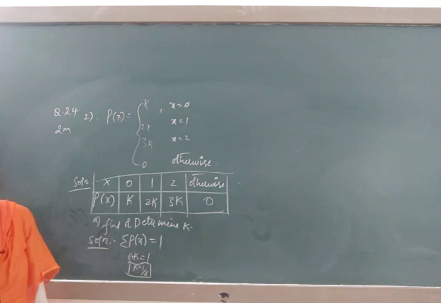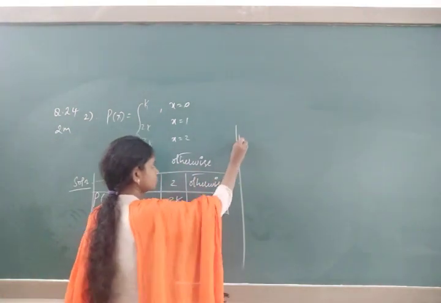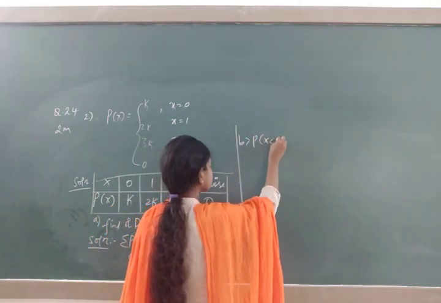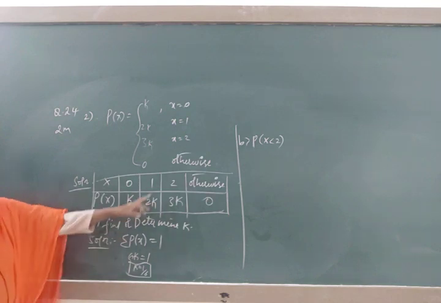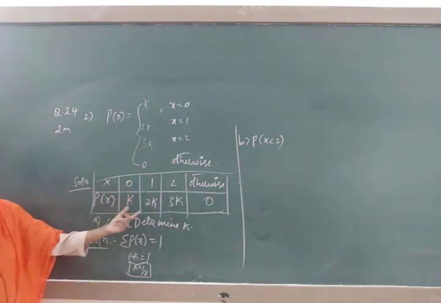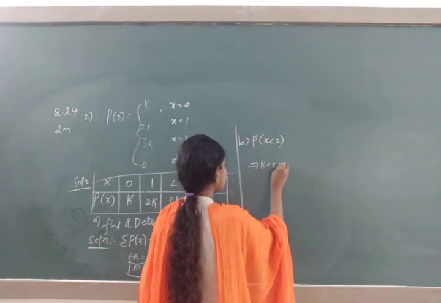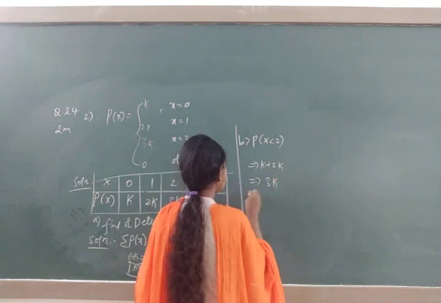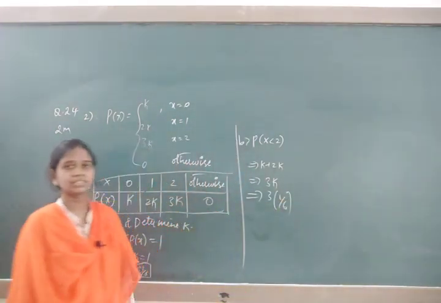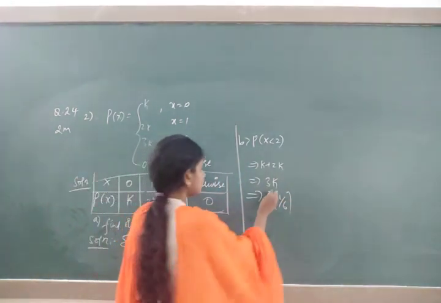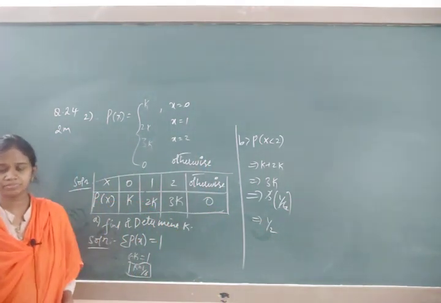Now the second bit, they are asking about p of x lesser than 2. So lesser than 2 means what values will come? 1 and 0 addition. So you are going to get k plus 2k, which implies 3k. So substitute the k value: 3 into k, which is 1 by 6. If you want, you can cancel out. 3 1s are 3, 3 2s are 6. So the final answer will be 1 by 2.